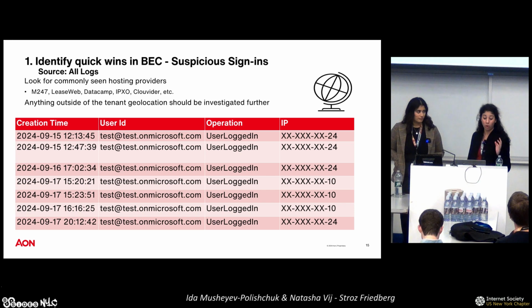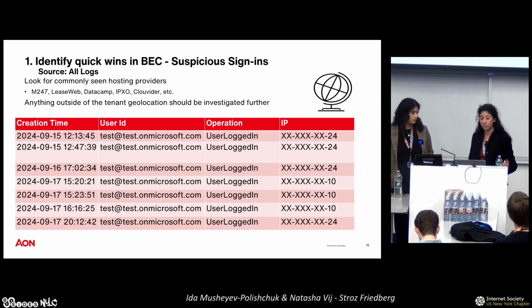We're really going to look at all the logs, but we're going to start with the Unified Audit Log as well as the Azure AD sign-in log and look for any suspicious sign-ins. We're going to start with looking for commonly known hosting providers. On the screen here, we've got just a short list. These are not the end-all be-all. There are, of course, more hosting providers, more VPN ISPs that threat actors like to leverage. These are just some of the ones that we see very often in the wild.